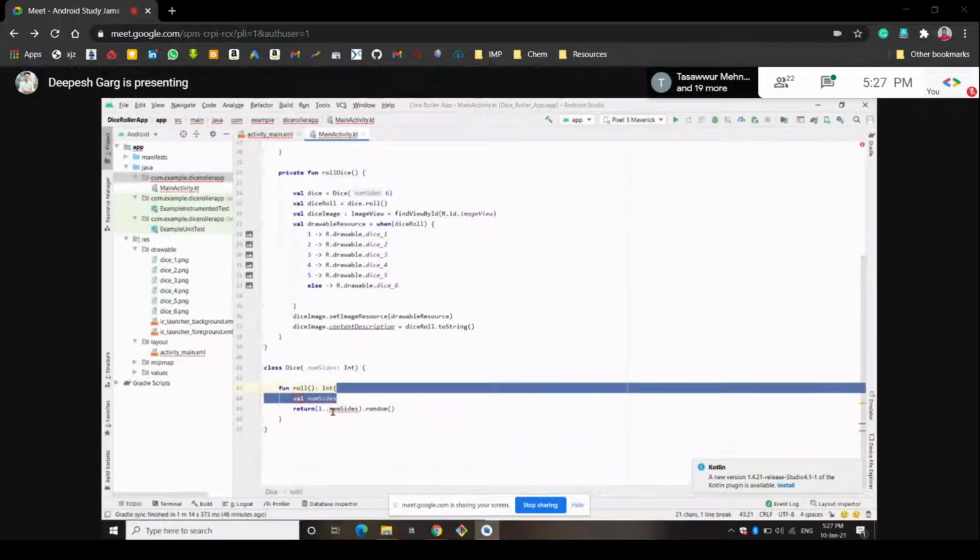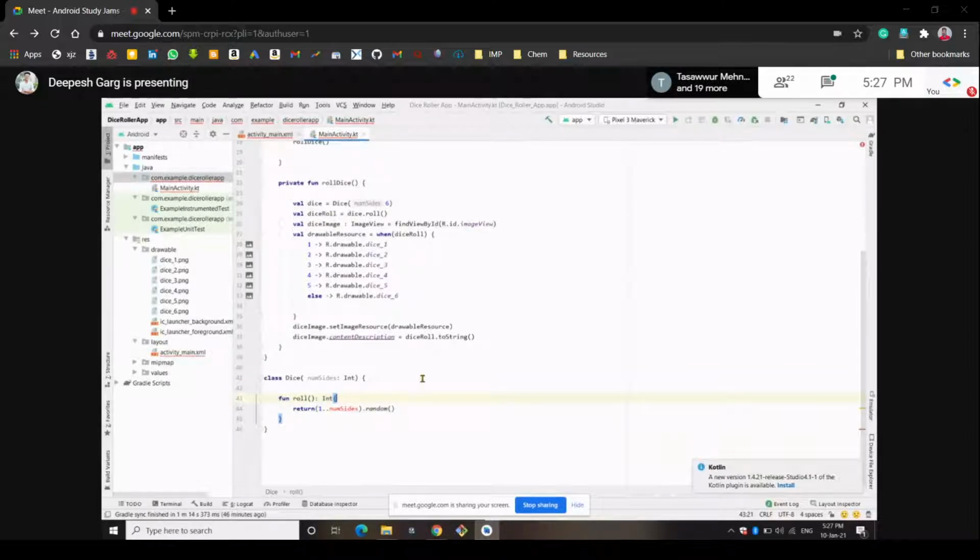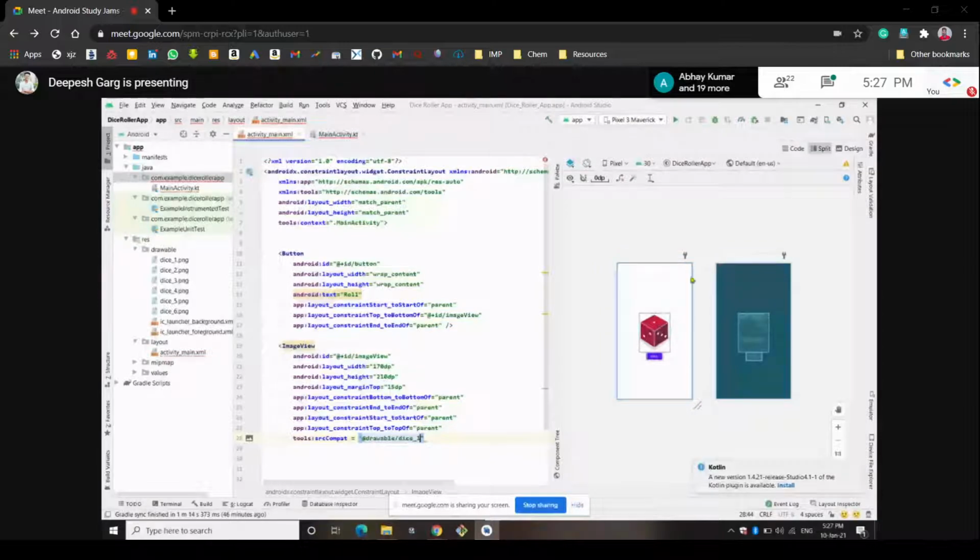I guess there's no error, but it will still show this. Let's run this app. But you have seen this UI, na? So whenever we run this app, it will be shown like this, and the output will be generated like this. When we click on the roll button, the dice will roll, and the output will be generated. So let's run this app first.